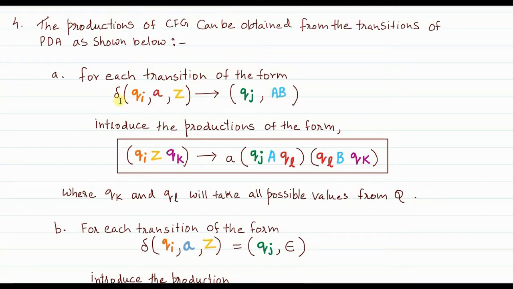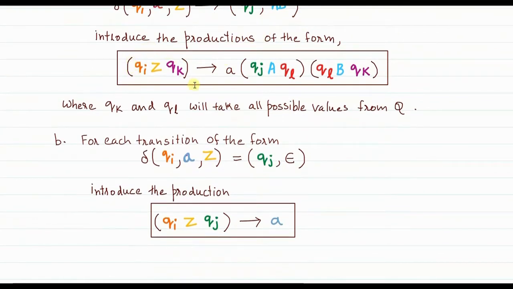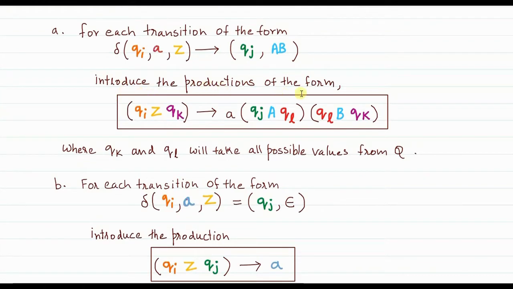So in the PDA, if the transition is of the type Qi on reading A when Z is on top of the stack, it goes to state Qj, and the operation performed on the stack is a push operation. For every push transition of this type, you will be using this formula. Now we will introduce a production of the form Qi Z Qk. Please note, this is a state, and this is a non-terminal. Qk and Ql are two more possible values that we have considered in the formula.